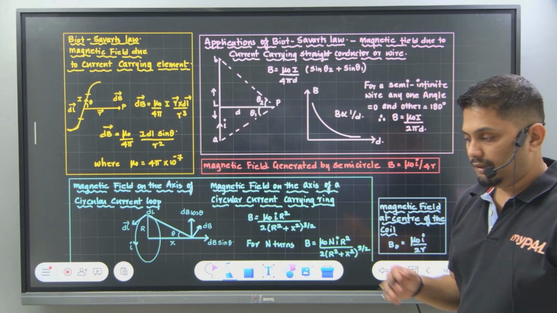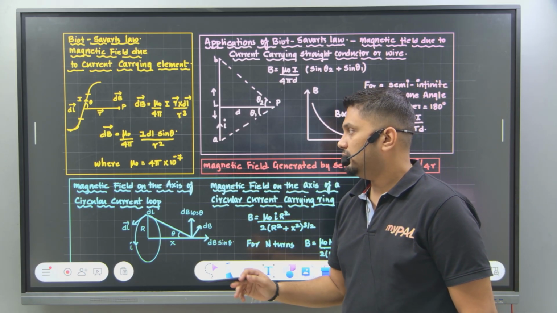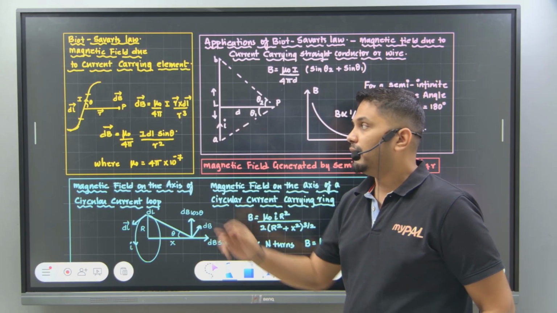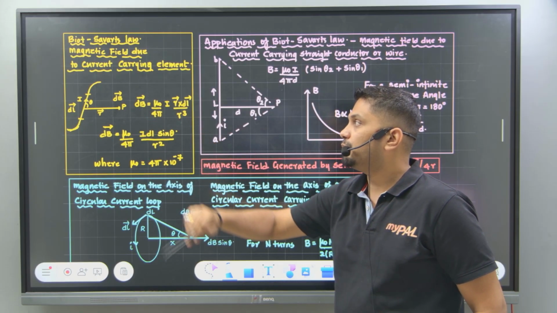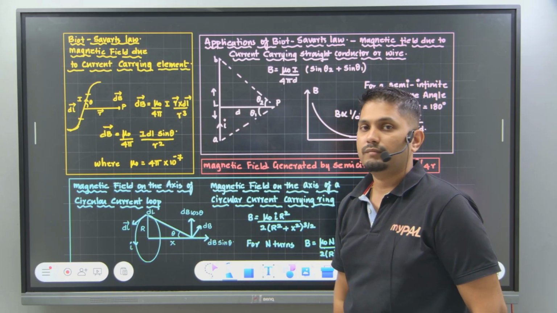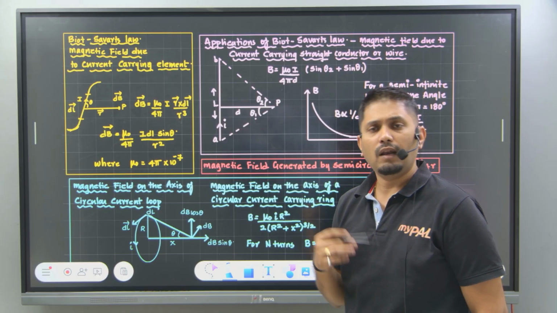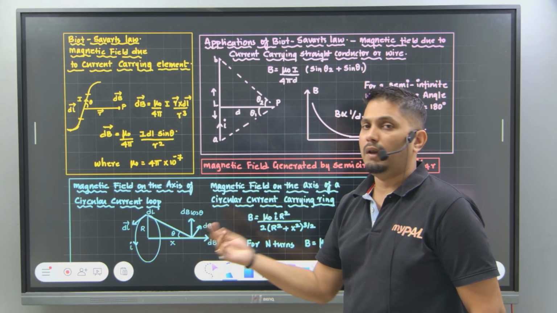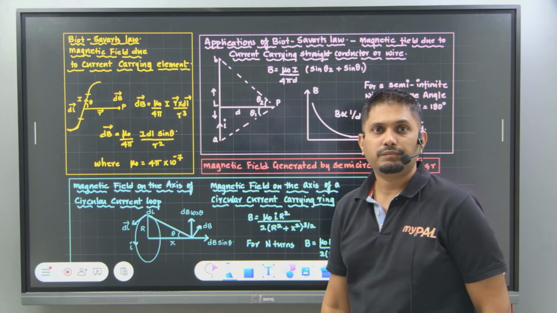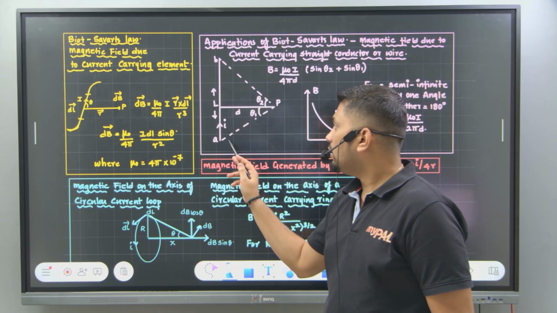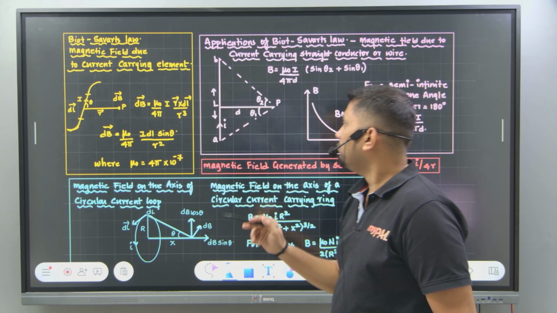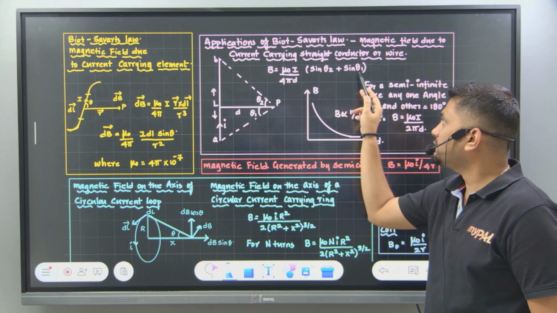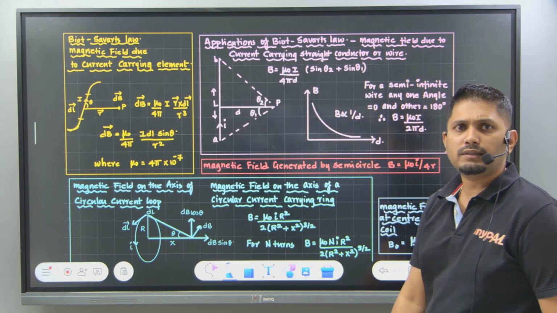Okay. Now, when this particular formulation was done, the different thing which came into the picture is what will happen if the wire is not in this position. If it is an exactly straight wire, then what will happen? If say for example it is in the form of a circle, then what will happen? If it is a straight wire, then we have a formula: mu naught I divided by 4 pi d, sine theta 2 plus sine theta 1. Did you understand this?